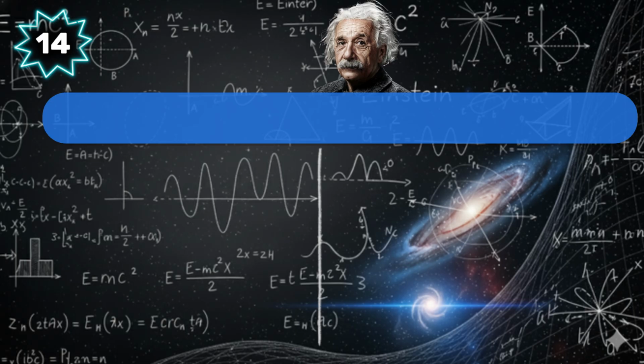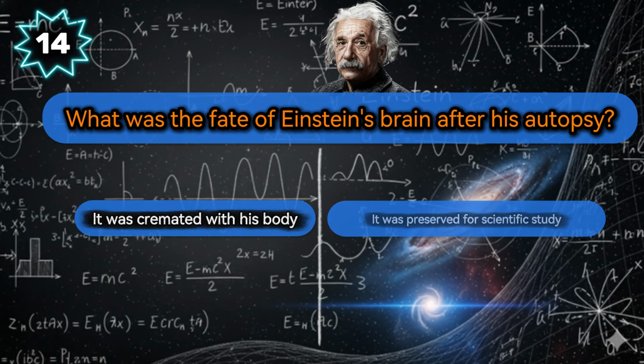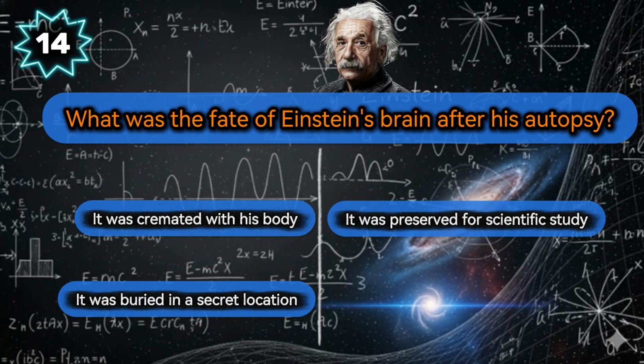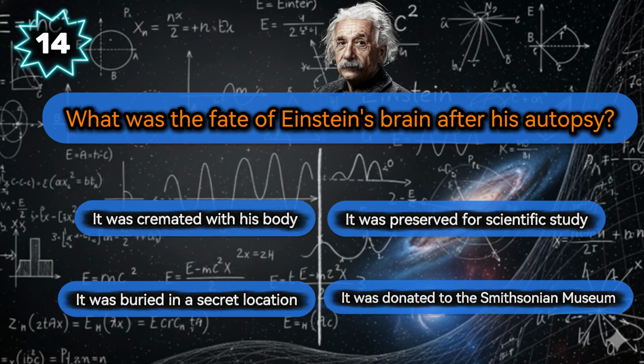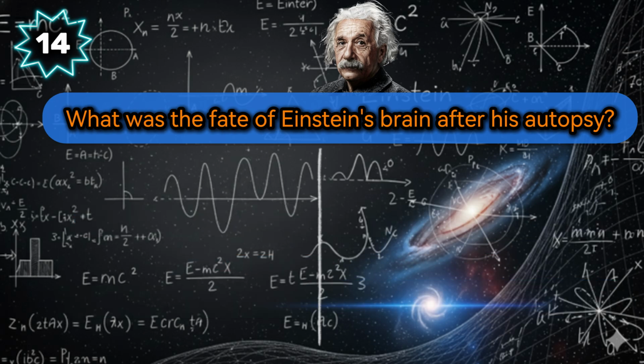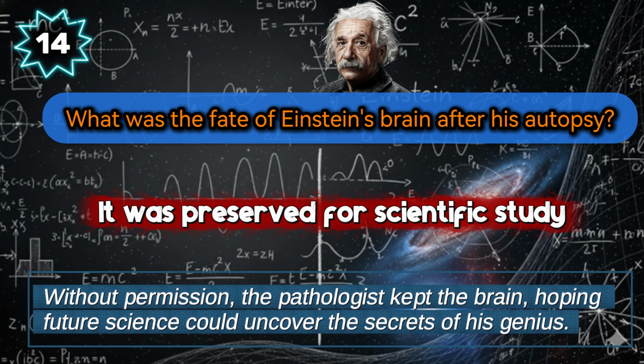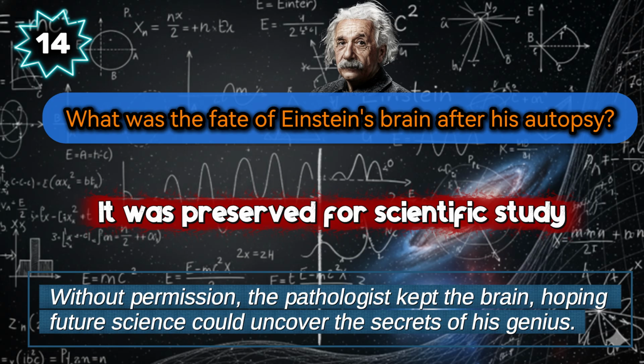A curious postscript. What was the fate of Einstein's brain after his autopsy? Choose wisely from these options: cremated, preserved for study, buried in secret, or donated to the Smithsonian. The correct answer is preserved for scientific study. Without permission, the pathologist kept the brain, hoping future science could uncover the secrets of his genius.